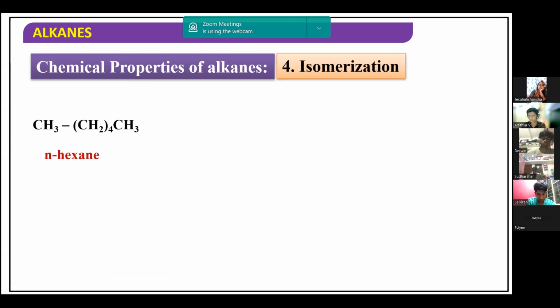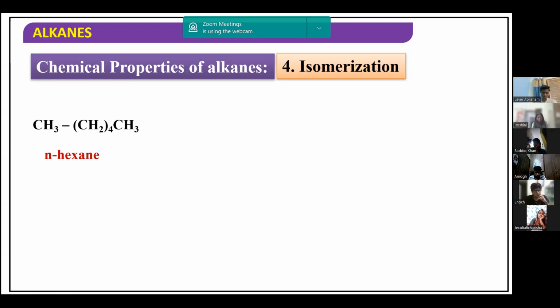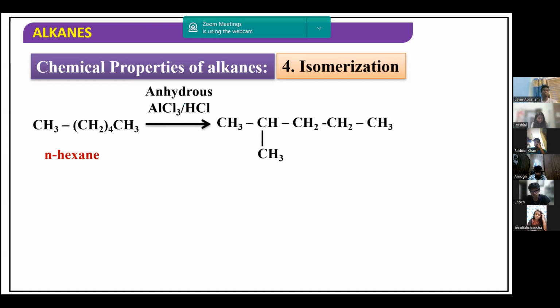Next reaction is isomerization. So isomerization means what? Isomers means compounds having the same molecular formula but different structural formula. So we can obtain the chain isomers of alkanes by this isomerization process. How we can carry out chain isomerization is, we have to use this condition, and you have to remember this particular catalyst.